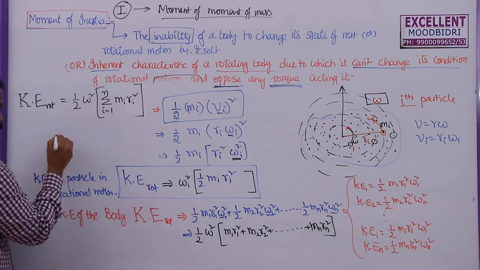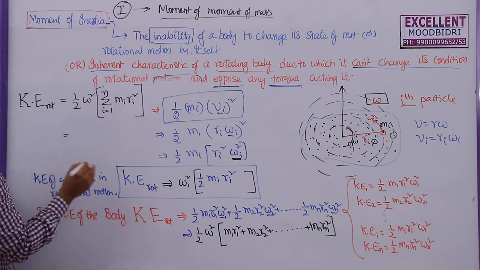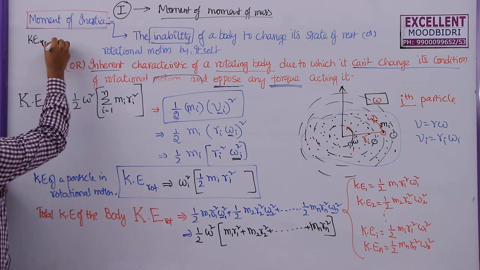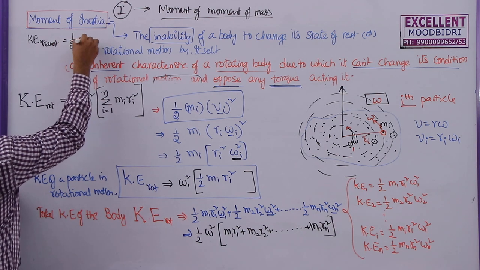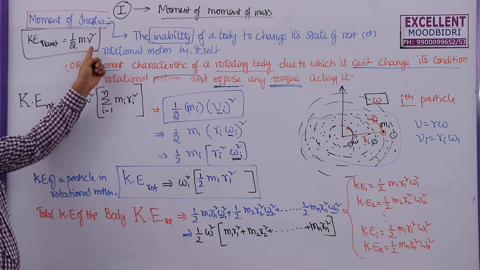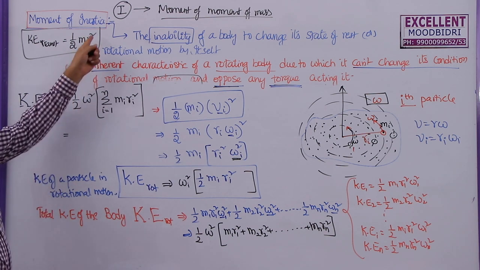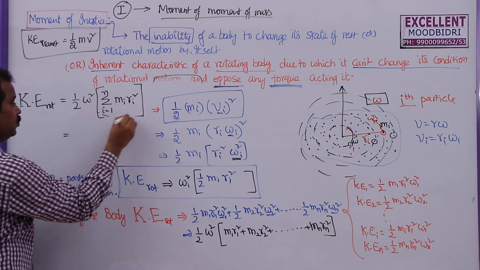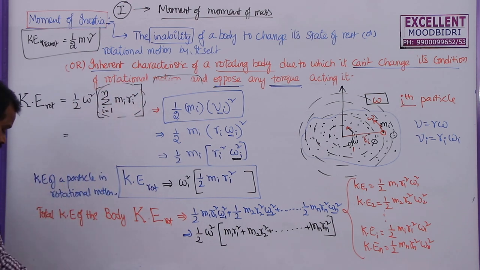Now you can compare this with kinetic energy for translatory motion. If the body is moving along a straight line, our formula is half mv square, that is half into mass into square of linear velocity. This is half into square of angular velocity into some quantity. So what is this quantity?